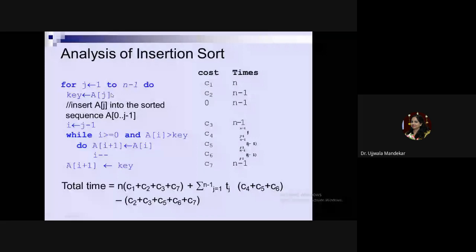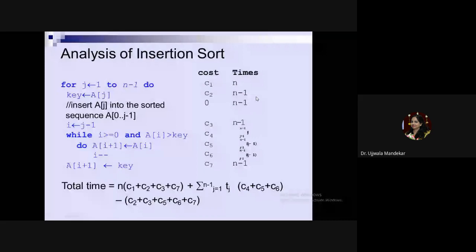If this statement will be executed n number of times, what about the body of the statement? The body will be executed n minus 1 times. Why is it so? Because when the value of j becomes n, the condition is false, and if the condition is false, the cursor will come out of the loop. It won't execute the body of that for loop. Hence, the remaining statements of the body of the for loop will be executed n minus 1 times. So this statement, key is equal to a of j, will be executed n minus 1 times.